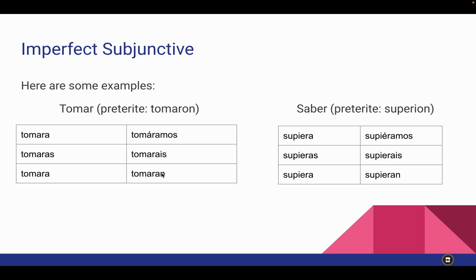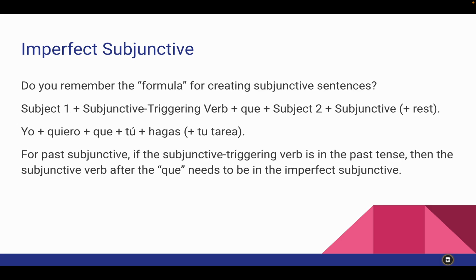There's the very subtle difference, but it's the difference between "they took" and the subjunctive "that they should have taken." Another example here is saber. The preterite is supieron, and there should be an I there. I'm sorry, that is a typo. So it should be supieron, and it becomes supiera, supieras, supiera, supiéramos, supierais, supieran. So those are imperfect subjunctives.